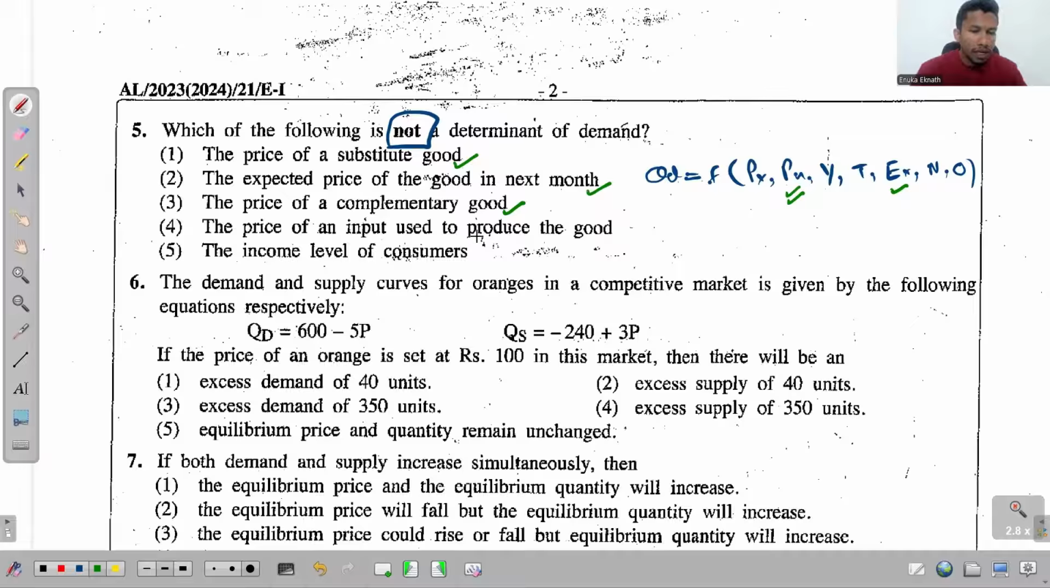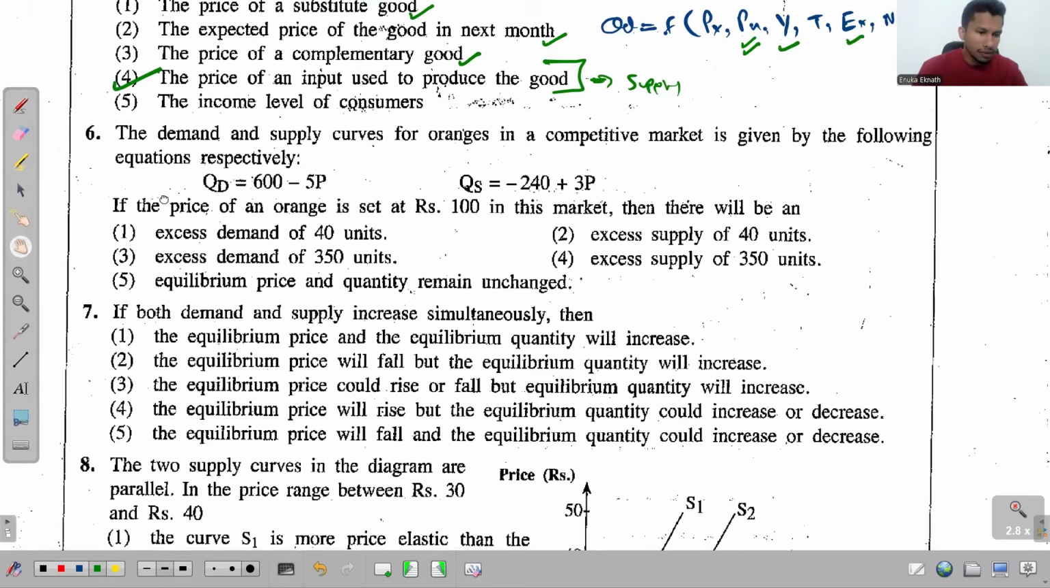Fourth one, price of an input used to produce good. See, this is not a determinant of demand, but this is a determinant of supply. So this is the answer for the question because this is not a determinant of demand. The fifth one, income level of consumers. See, it is a determinant of demand. Right, now look at this sixth one.